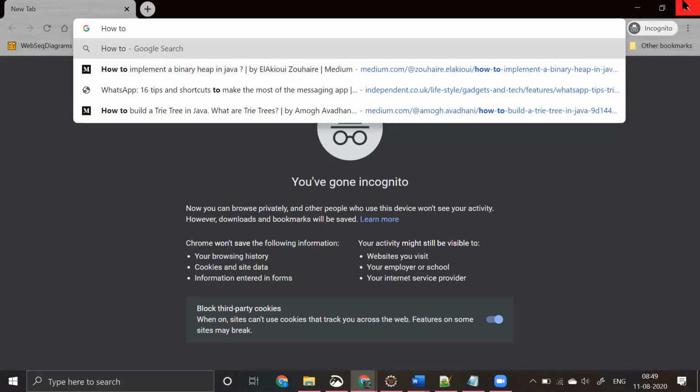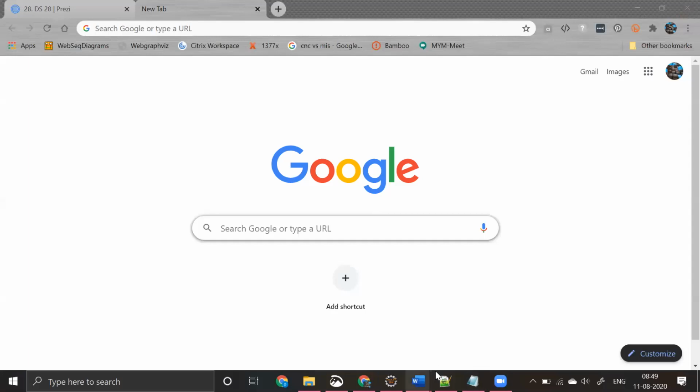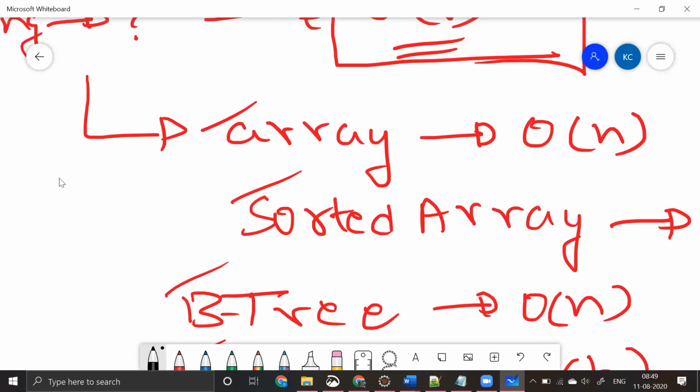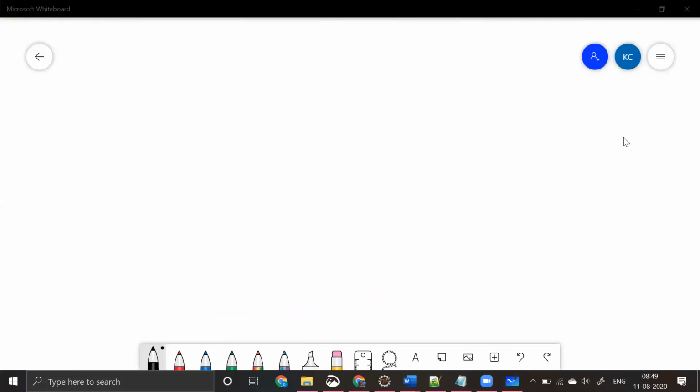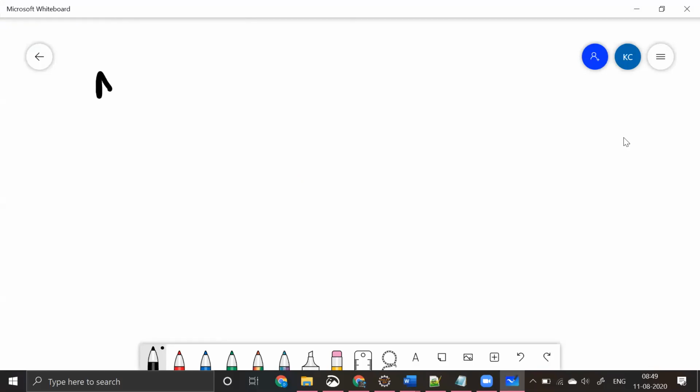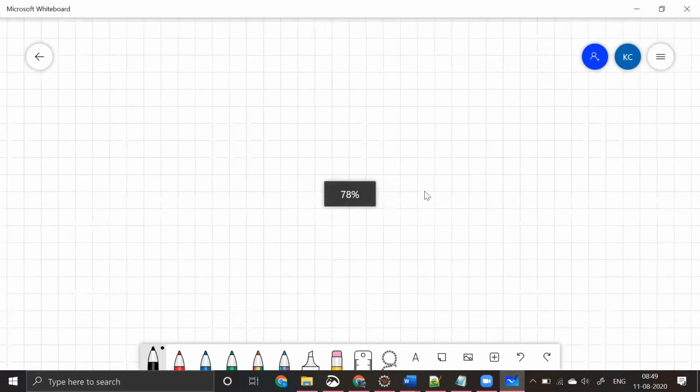Similarly, I'm opening up my whiteboard. We are seeing about a try data structure. For example, let's say I'm trying to search for apple.